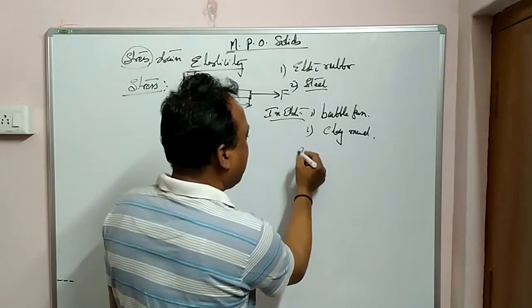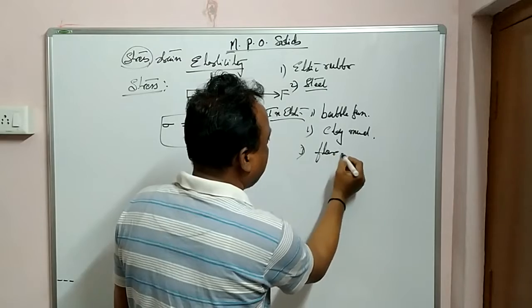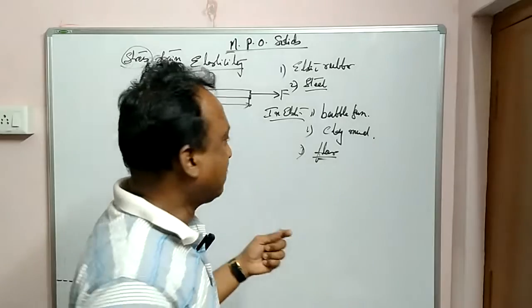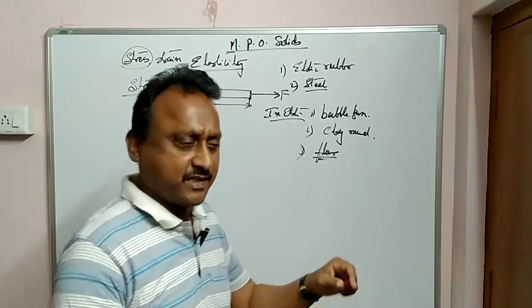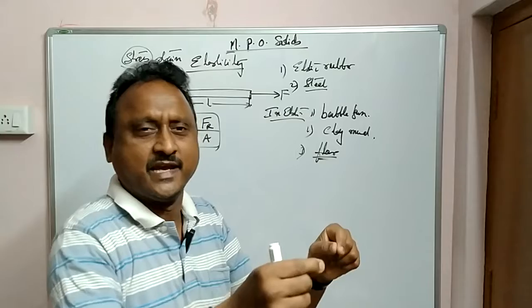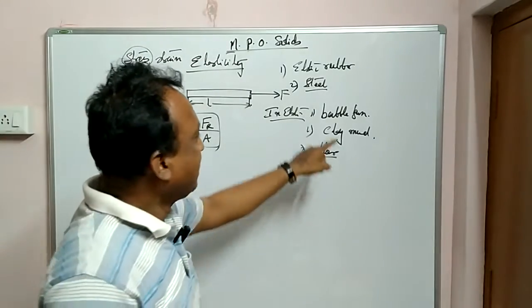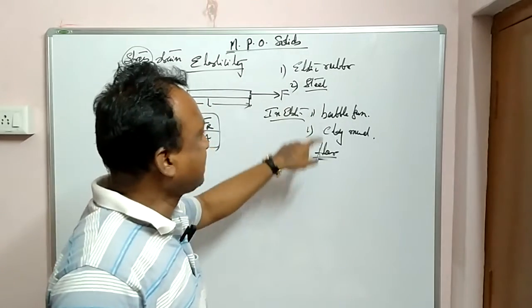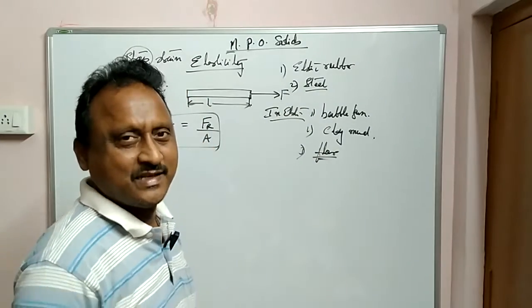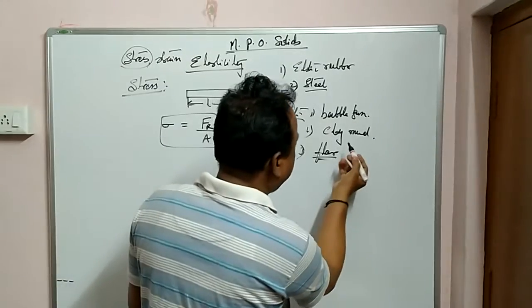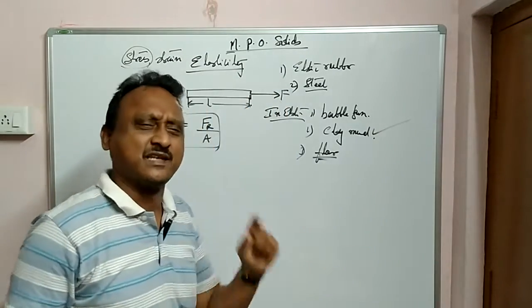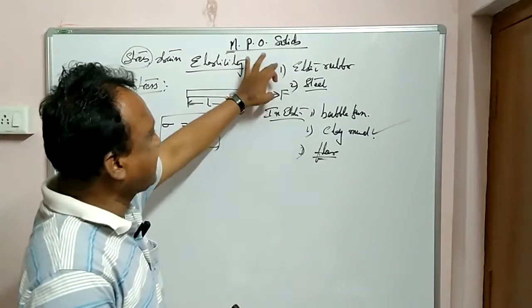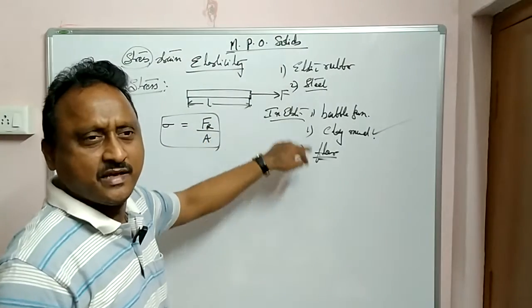Or the third one, flour. అంటే మీకు తెలుగులో you can call it pindi, maida pindi లేదా గోధుమ పిండి. With that also you can take the example for inelastic, because after removing the force it won't regain, it will remain like that. Bubble gum, chewing gum, clay mud, flour, pindi, all these come under inelastic materials. Clay is the best example. So this is what is meant by elastic and inelastic, definition and examples.